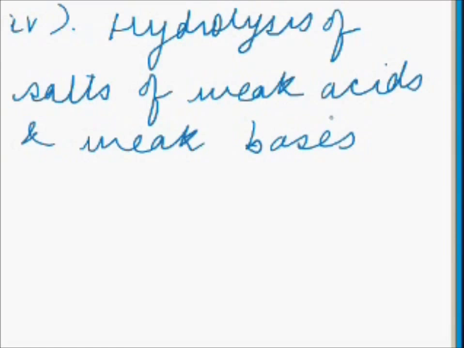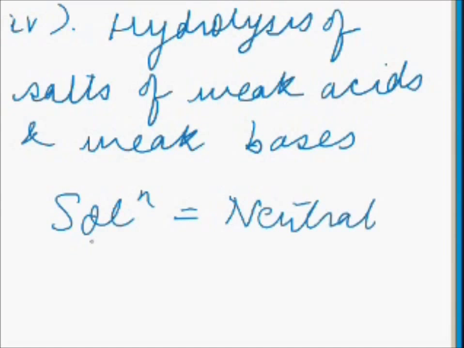This produces a weak acid and a weak base which exist in the molecular form. Thus there are no free H positive or OH negative ions, and the solution is neutral with pH equal to 7.